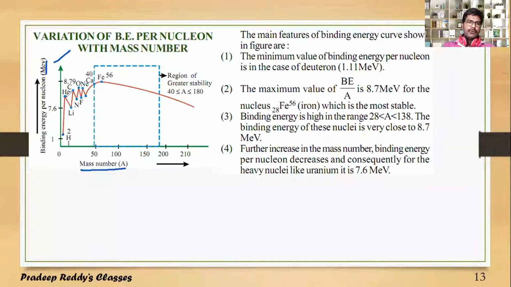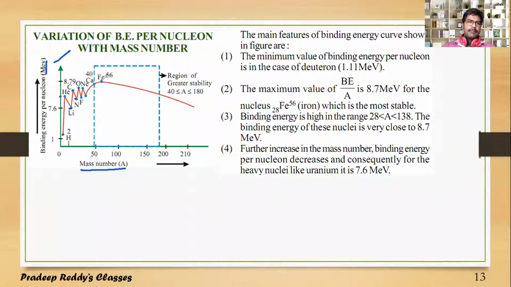And helium-4, its binding energy is greater than 7 million electron volt, and then for lithium it is nearly 7.6. And then carbon, nitrogen, oxygen, and it goes on variably.